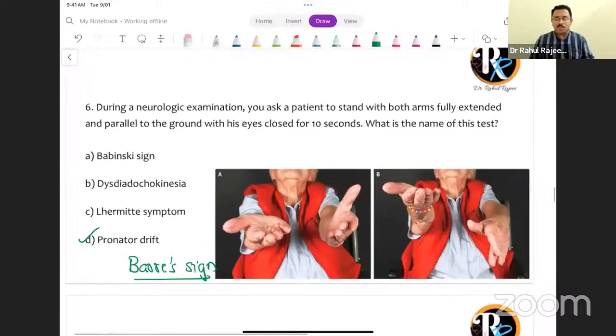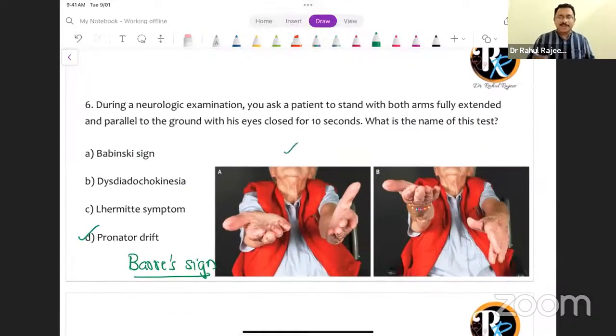That is exactly what you're seeing in the image. Look at image 1, that is the starting position, and you can see that the left upper limb is drifting down. That is called pronator drift. Babinski's sign is the extensor plantar response, so that is not the answer.